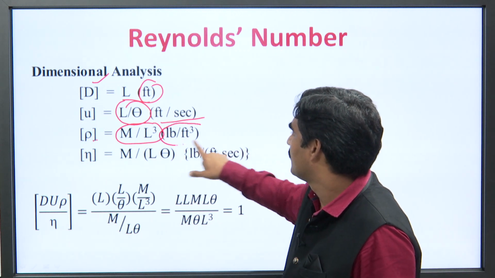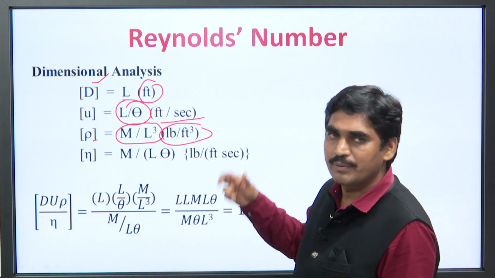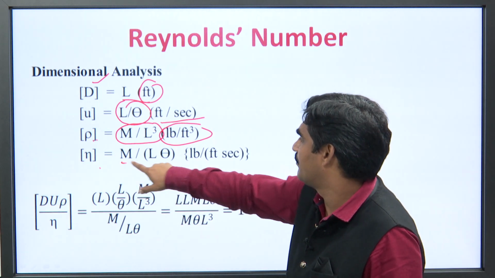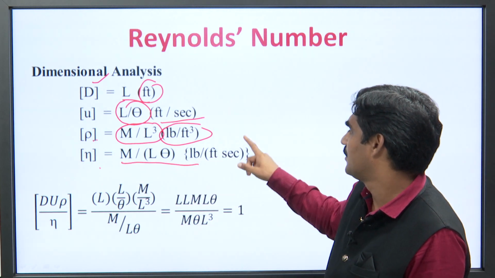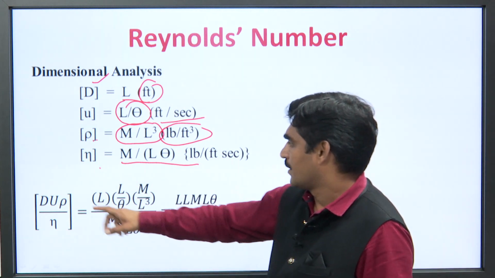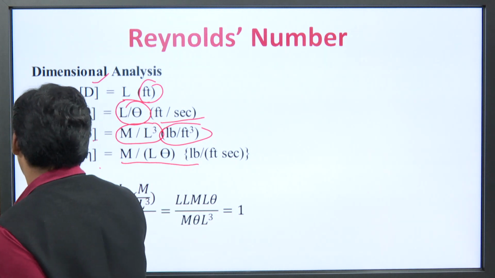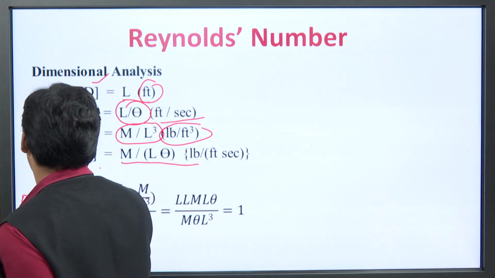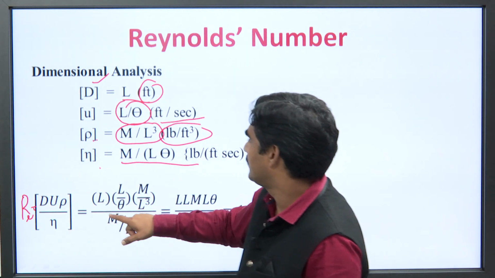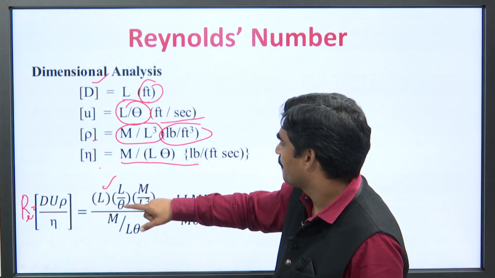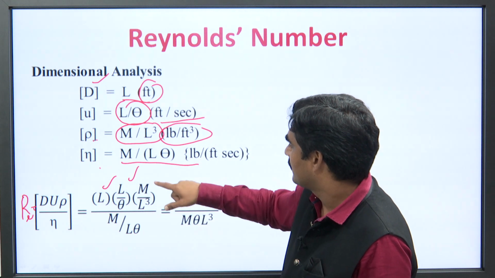pound per feet cube, and eta is the viscosity of liquid, that is m by L theta, that is pound per feet second. So, this is the equation of Reynolds number. Re is equal to d u rho by eta, that is equal to, put all the values into this equation. For d it is L, u is L by theta, rho is m by L cube.